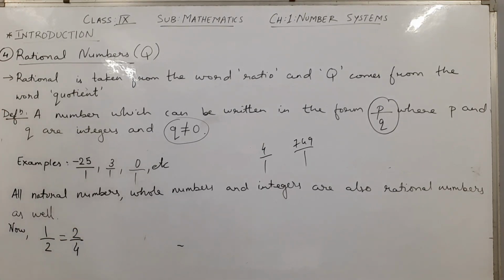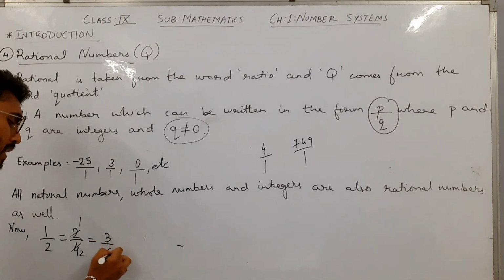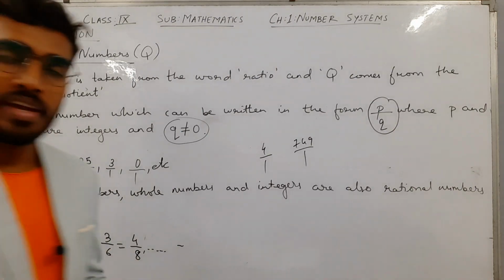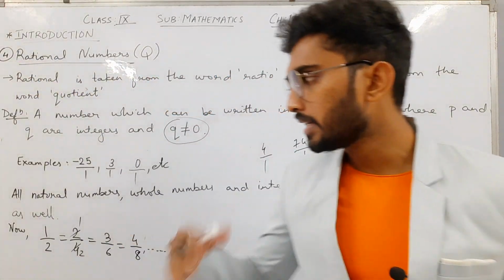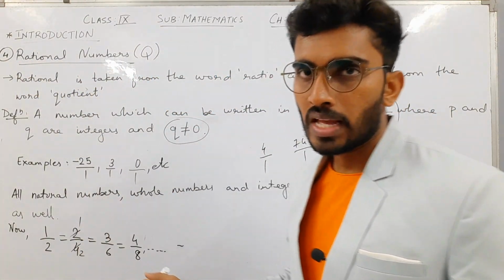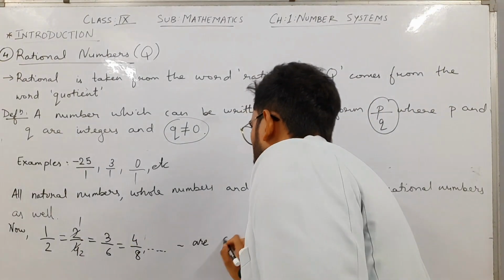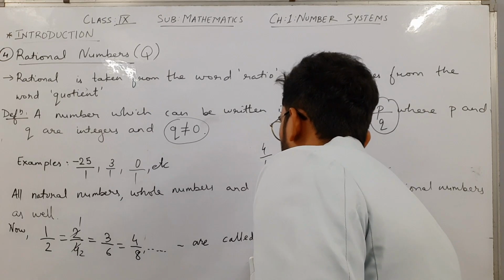I can write it in this way also, and these both are the same, equal value, because 2 and 4 can again be cancelled: 2 1s are 2, 2 2s are 4, I get 1 by 2. Again this can be written as 3 by 6, 4 by 8, and so on. It means there are infinite ways to represent a rational number in different forms, and all these forms are called as what?